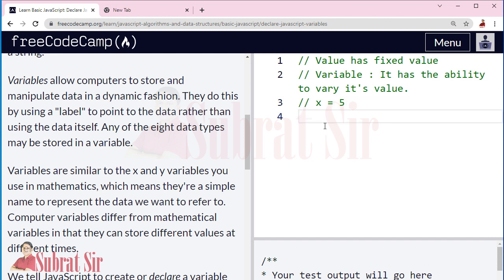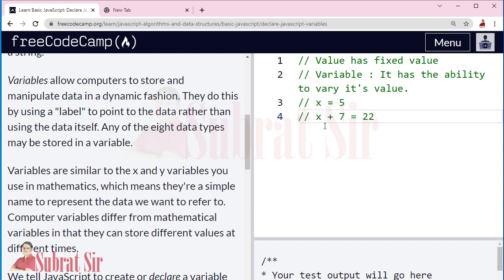We can write x plus 7 equal 22. So in this case the value of x is 15. At line number 3 the value of x is 5, but at line number 4 the value of x is 15. So it can change from program to program and it may change from statement to statement.